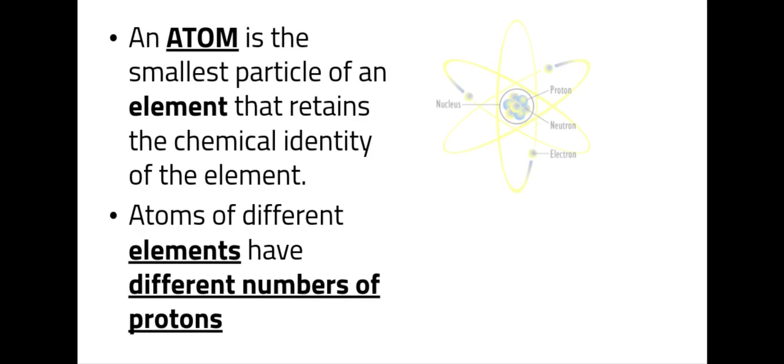So let's get started. We're going to talk about atoms. An atom is the smallest particle of an element that retains the chemical identity of the element. Atoms of different elements have different numbers of protons. That's how we can tell what something is. If it has 2 protons, it is one element. If it has 3 protons, it is a completely different element.